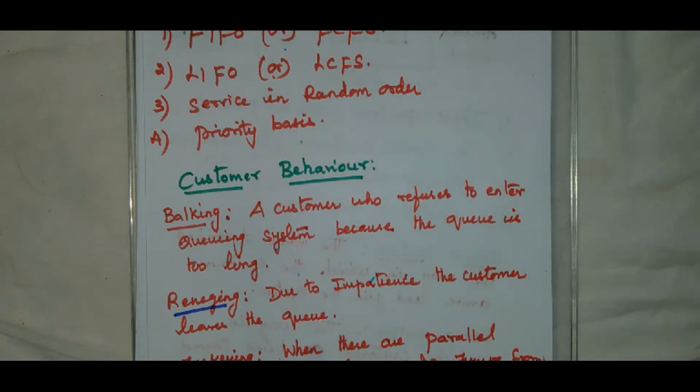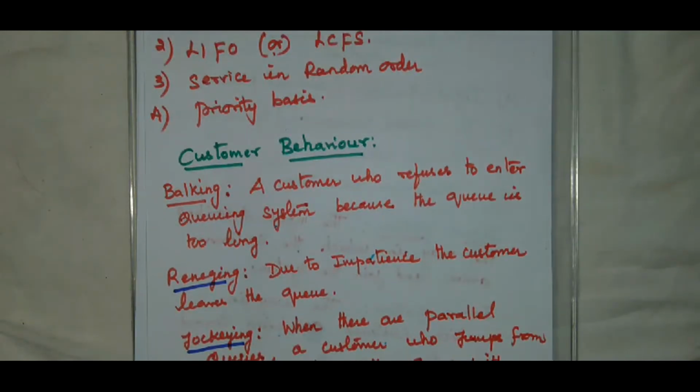On seeing that the queue is too long, he does not even join the system and immediately leaves. That is what you mean by balking. What is meant by reneging? The arriving customer joins the queue, but since the queue is not moving, due to impatience the customer leaves the queue. That is what you mean by reneging.